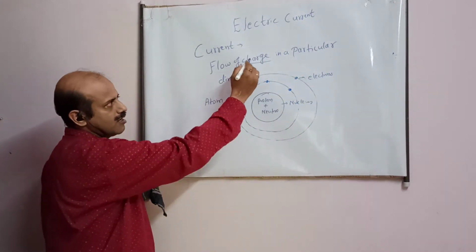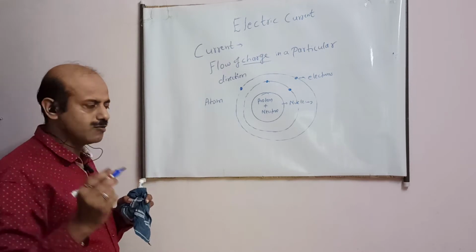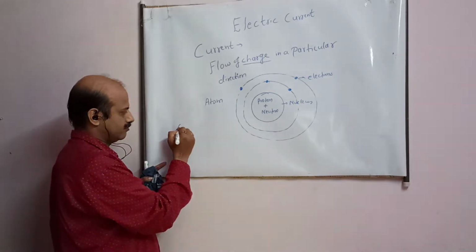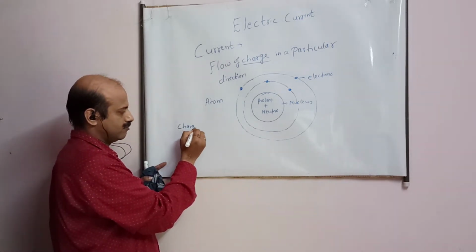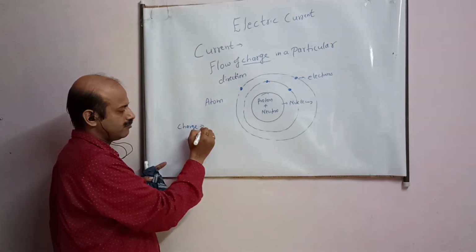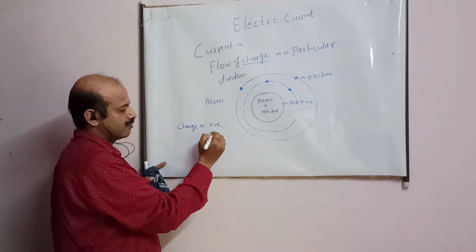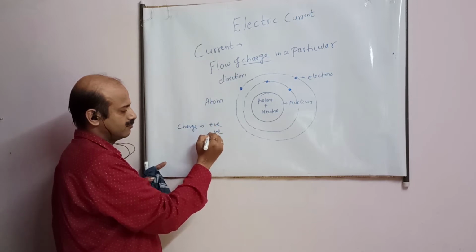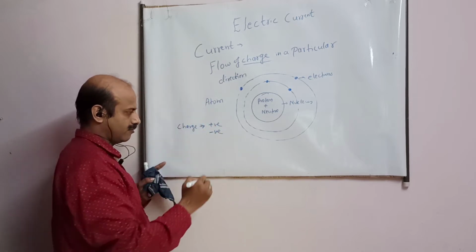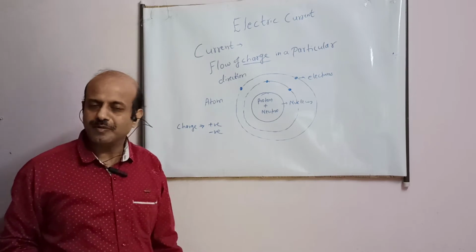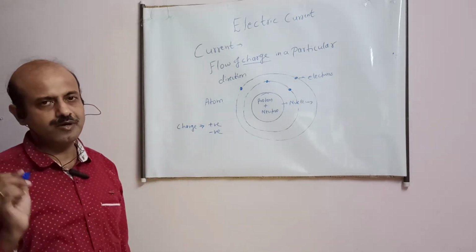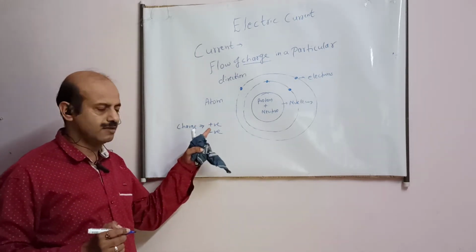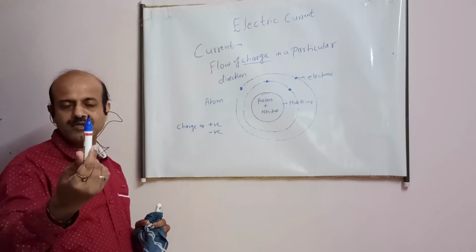Now student, this charge is of two kinds, positive and negative. First, to understand the meaning of positive charge, suppose I say that this pen is positively charged.